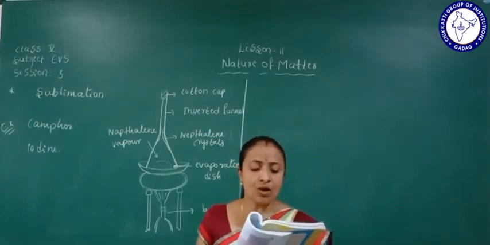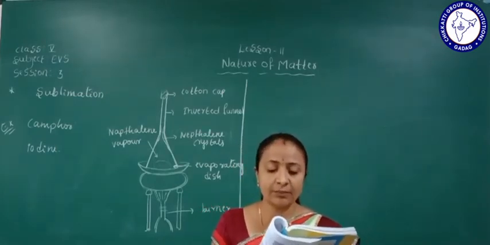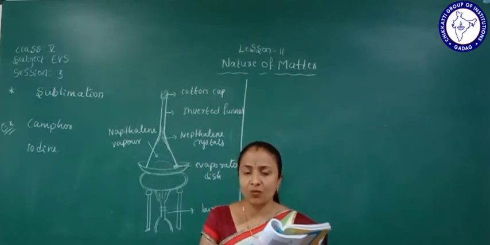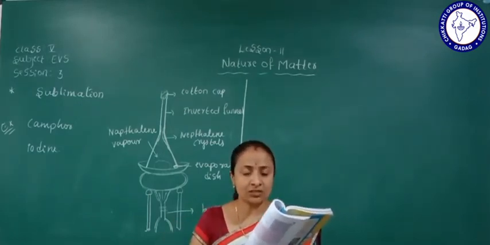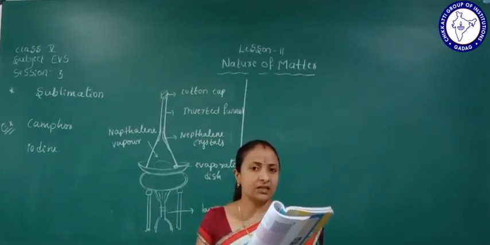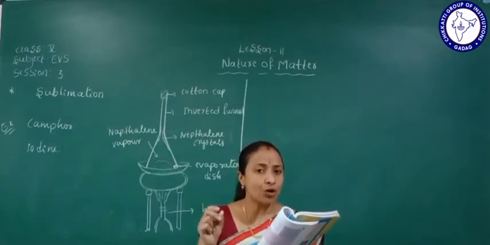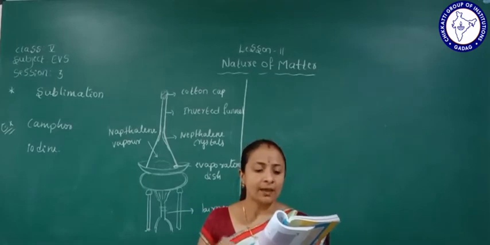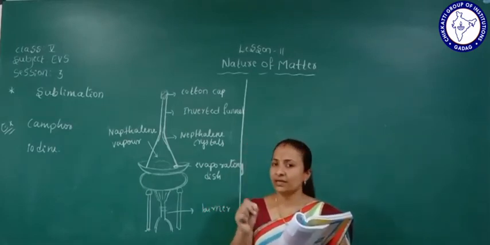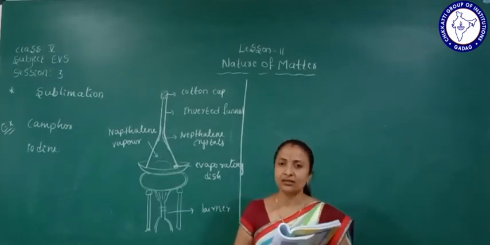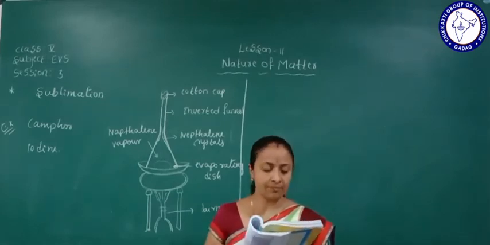After some days, the naphthalene balls kept in the clothes will become what? Smaller. Why? Because it changes to a vapor state and disappears.